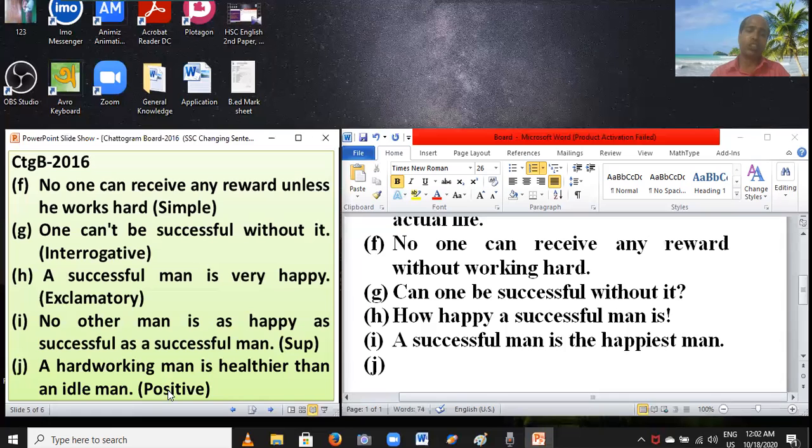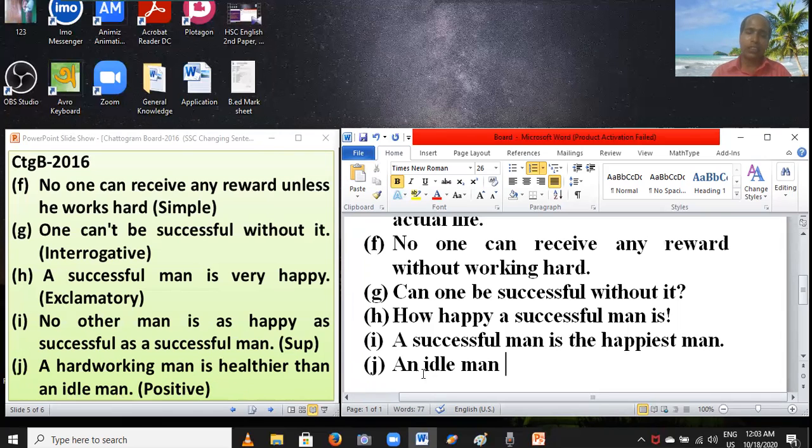While changing into positive, first you have to write the last subject. The last subject is an ideal man. You have to bring the last subject, an ideal man, and then you have to set the verb.